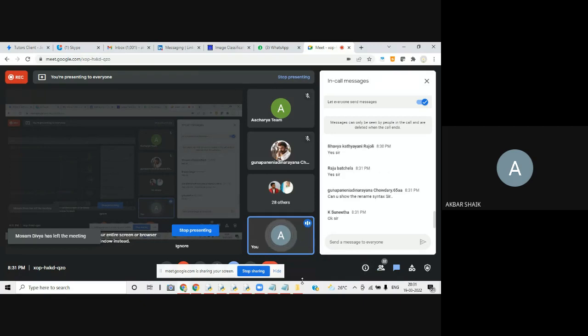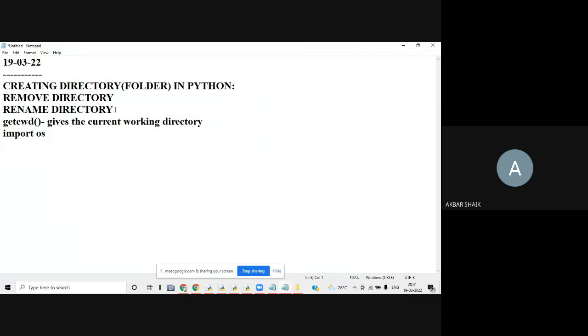Rename syntax is os.rename. Okay, new name followed by old name. I'll write down the syntax. Rename syntax is os.rename, and here new name, comma, old name. So new name means the name that you are giving, and old name is nothing but the previous name. That is what I have written in the program also.